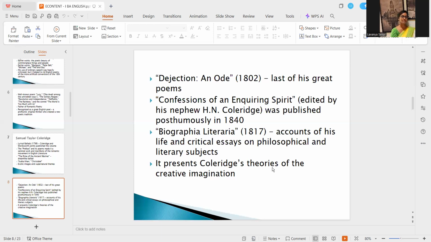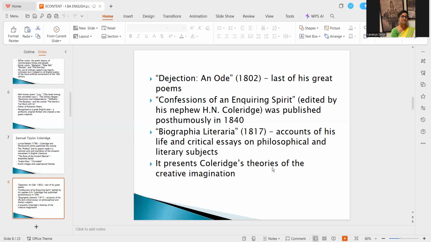And another popular work is Dejection: An Ode, 1802. It was one of the last of his great poems. He talks about his desperation, his hopelessness, how he is disappointed, his own personal account.